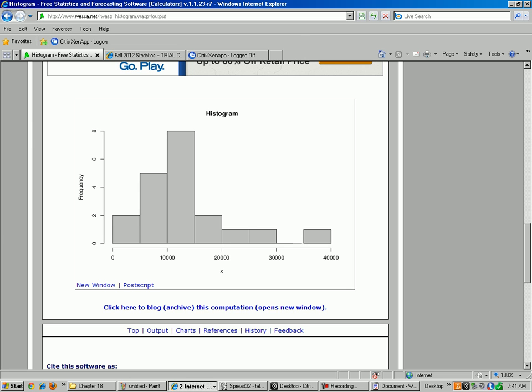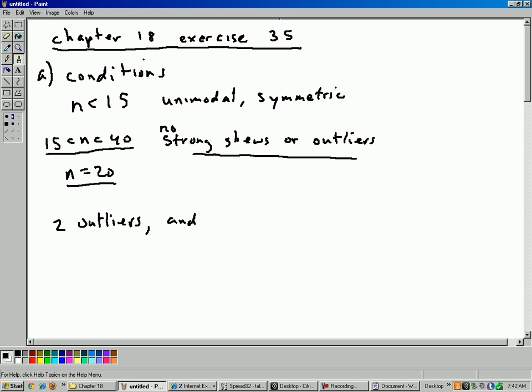We have the upper tail here close to 40,000. That's almost 4 times as much as the median down here, or 3 times as much. And so yeah, that's a pretty strong skew. So we have outliers and a strong skew. Okay, so the t-distribution should not be used.